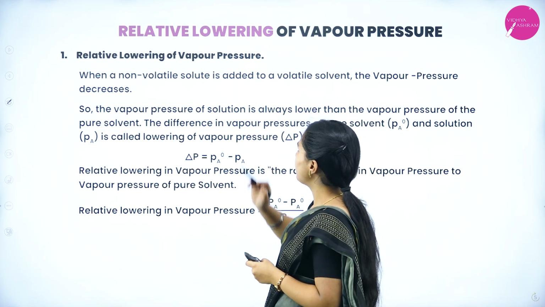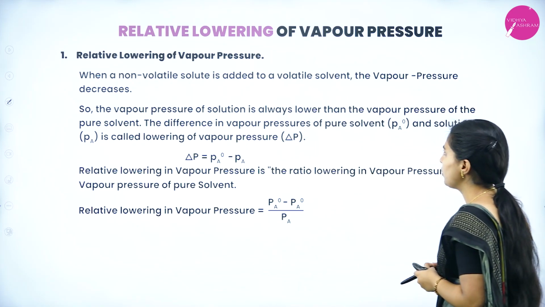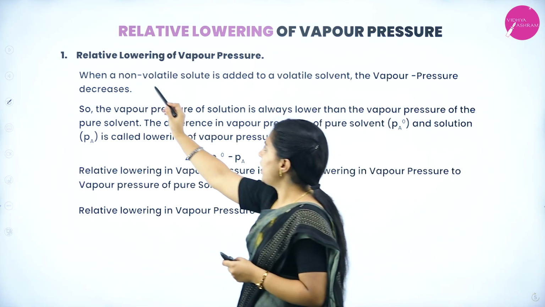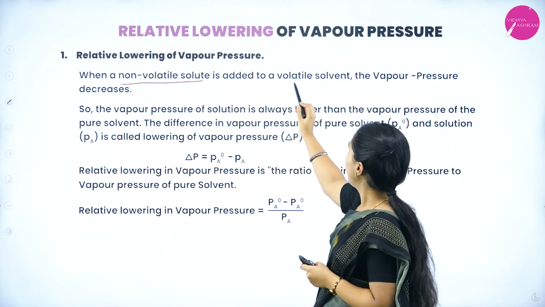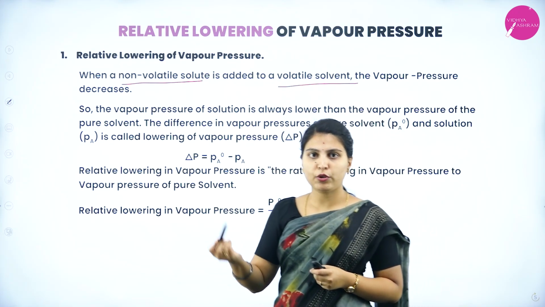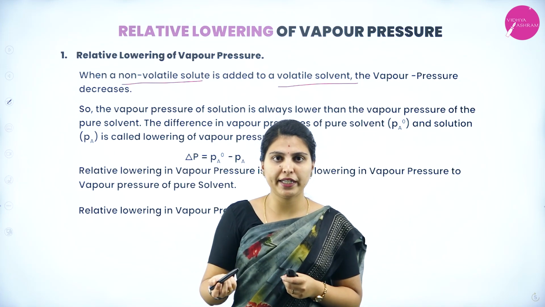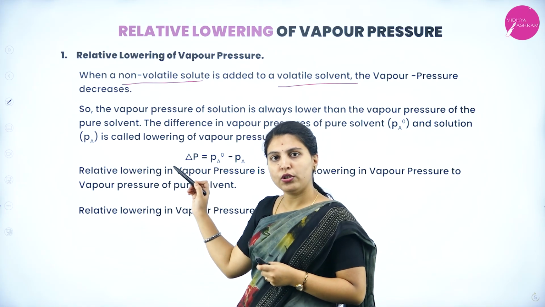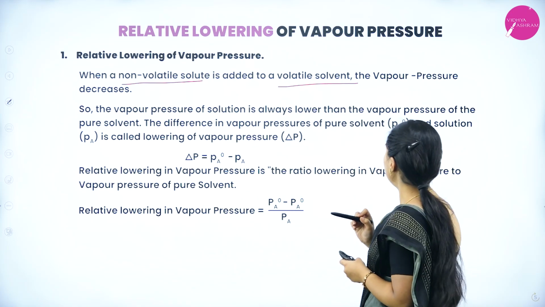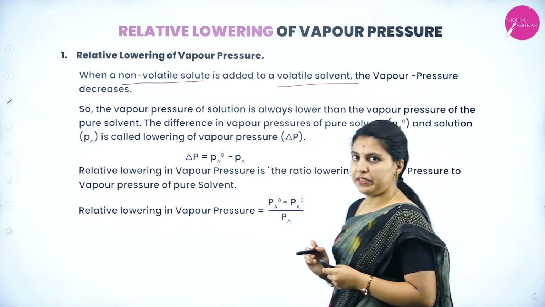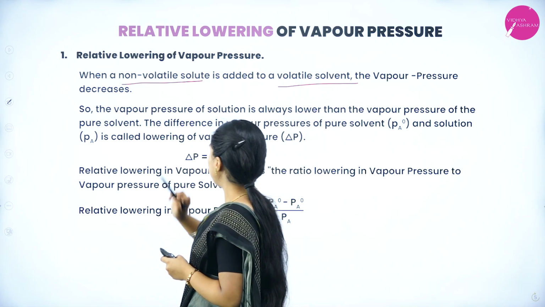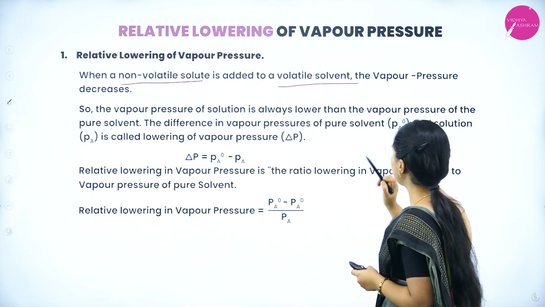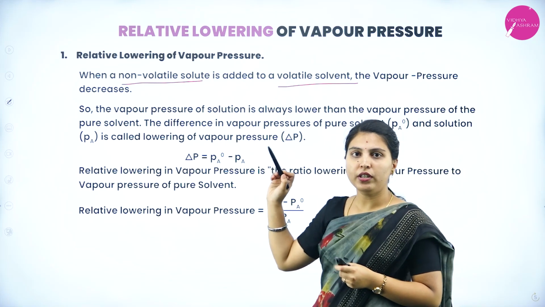When a non-volatile solute is added to a volatile solvent, and as I have told many times, volatile means evaporating, here a non-evaporating solute is added to the evaporating solvent. The vapor pressure of the solution decreases. So, the vapor pressure of the solution is always lower than the vapor pressure of the pure solvent.